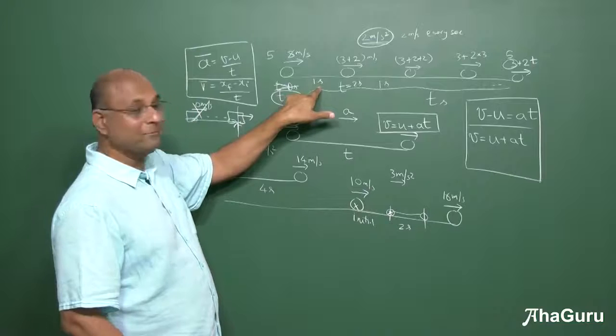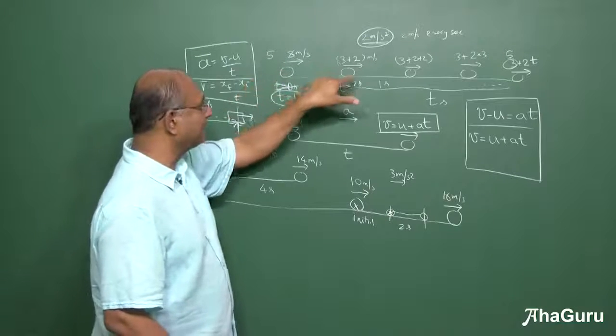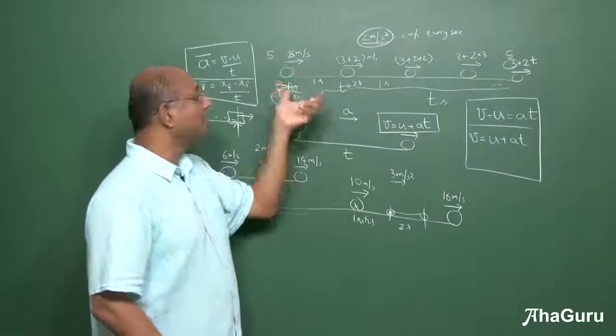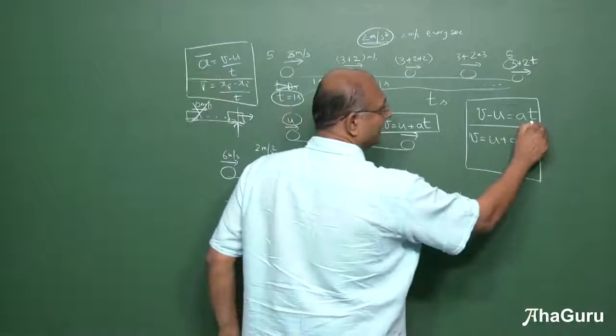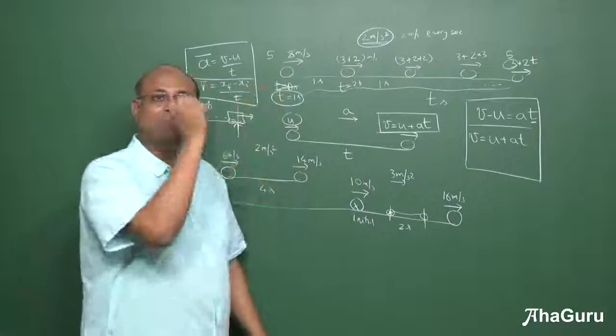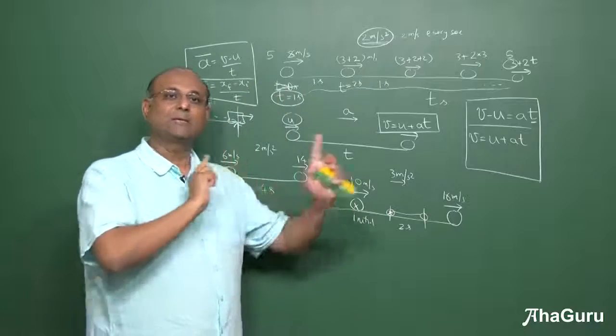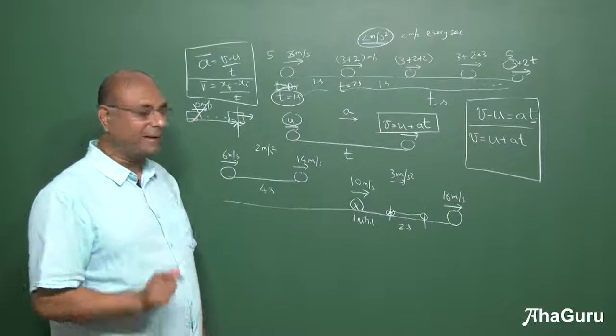So this is a time interval, this is a time instant. At this time this happened, at this time that happened. From here to here the time interval was 1 second. The time that we are talking about in the formula is the time interval. It is not about the starting time, not about the ending time. It is about the interval between the start and the end. So this is one more point to keep in mind.